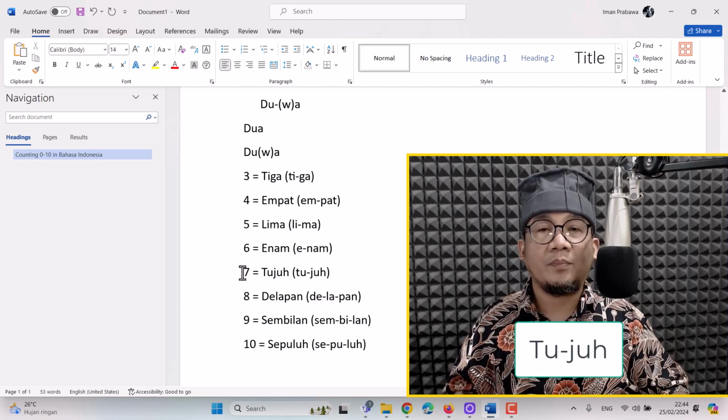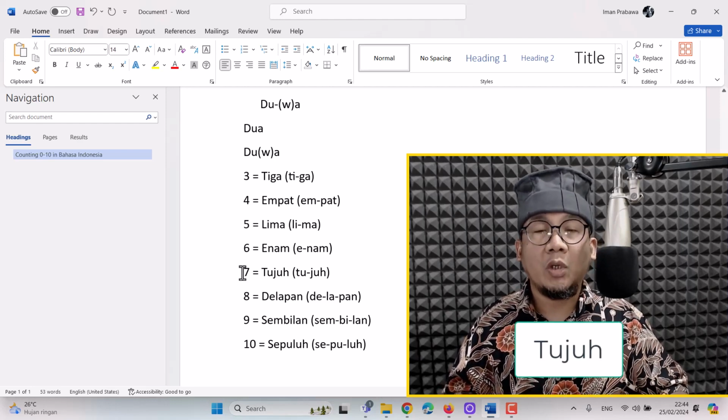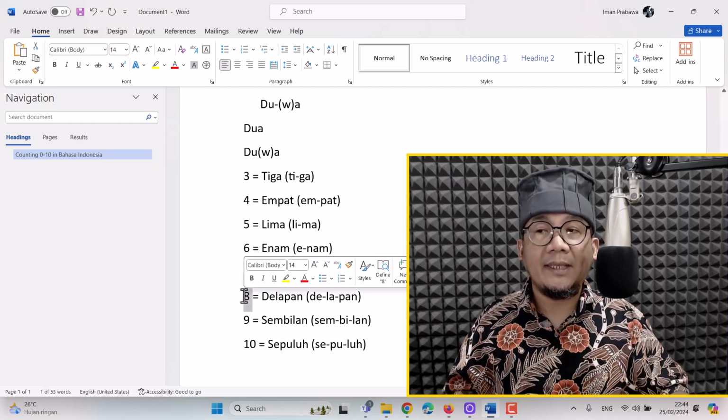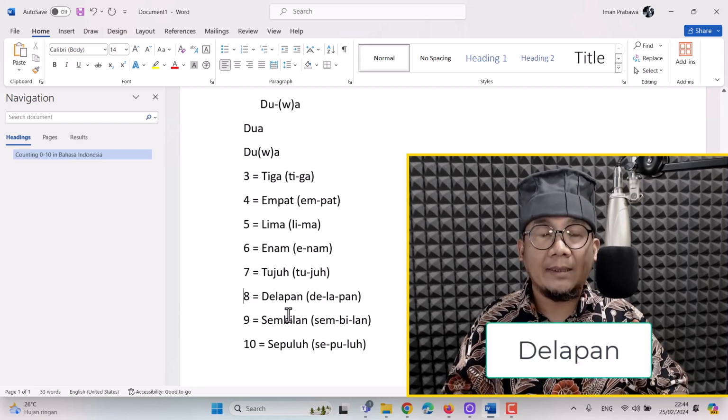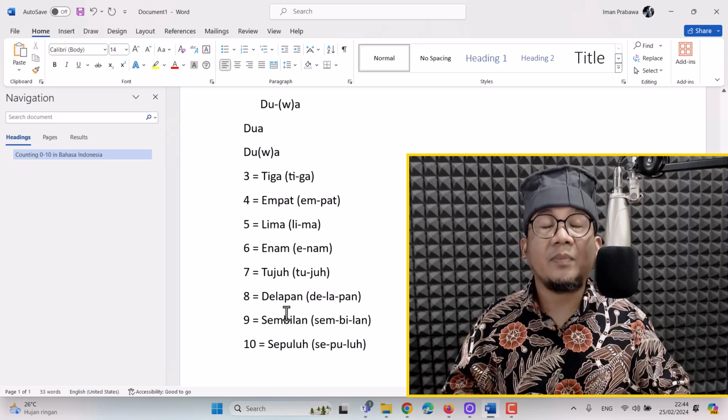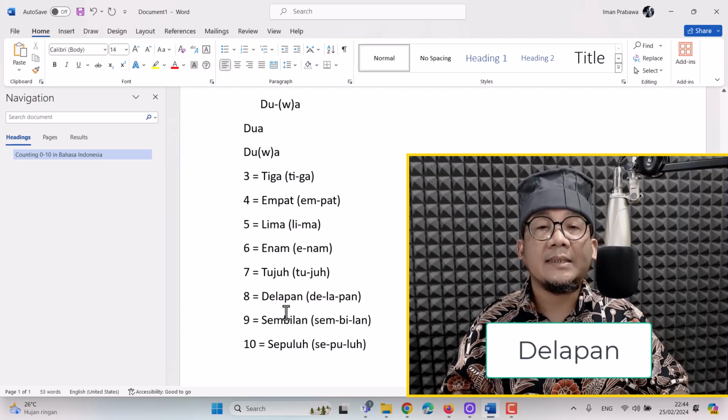Tujuh. Next, 8 in Bahasa Indonesia is delapan. Delapan. There are 3 syllables there.